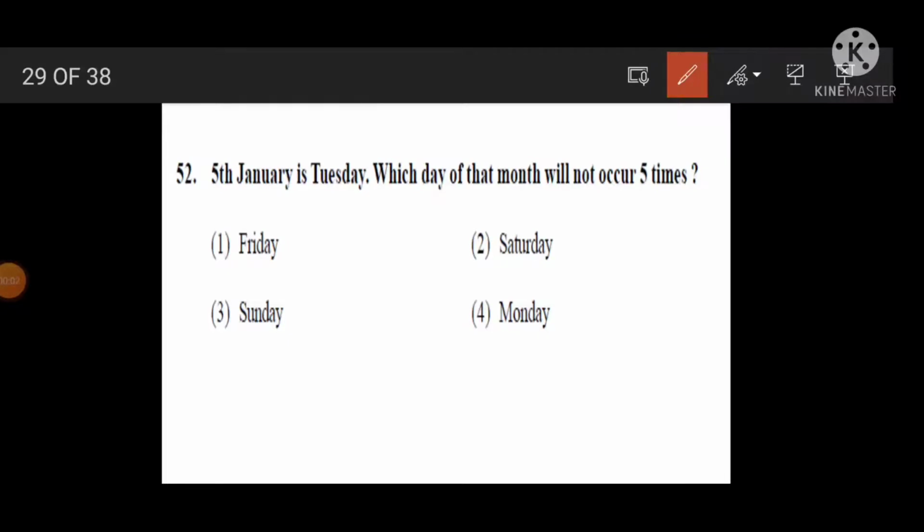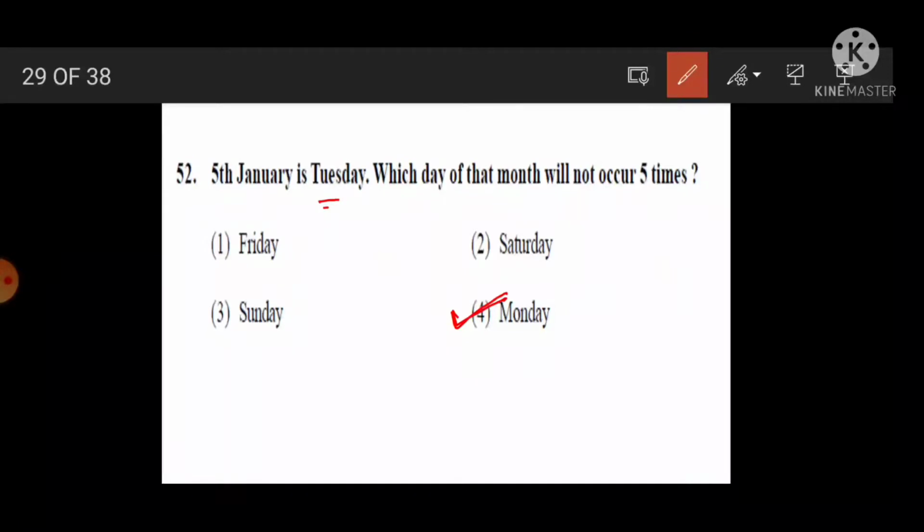What is question number 52? 5th January is Tuesday. Which day of that month will not occur 5 times? Means see, what is the answer? Monday will not occur 5 times. For this you should know in which month which day occurs 5 times, means date and day. Or I will tell an easy trick.